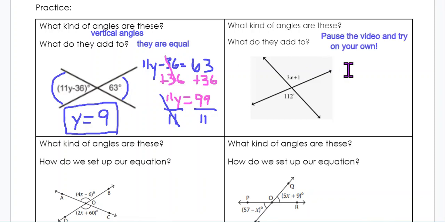Check your work. Go ahead, pause the video, try this one on your own. Set this, it should be 3x plus 1 equals 112.